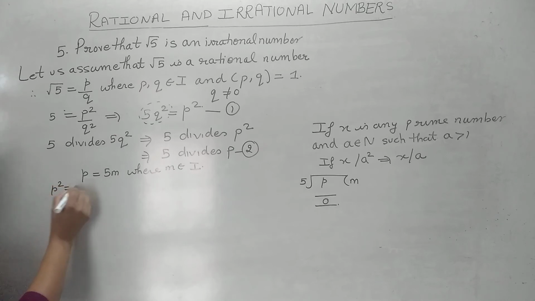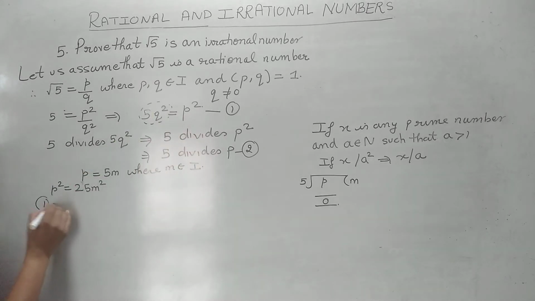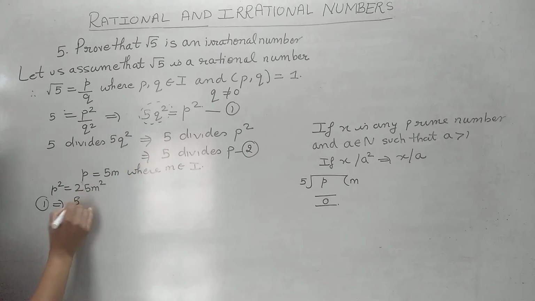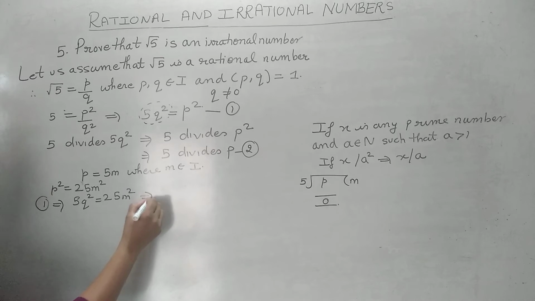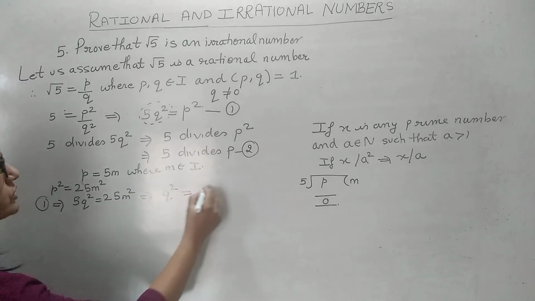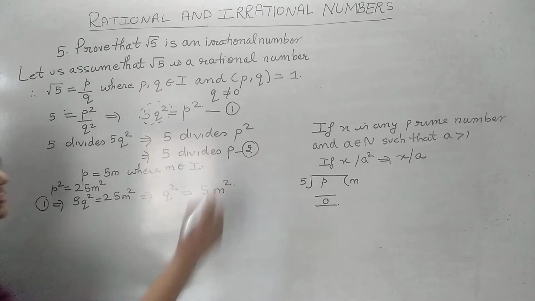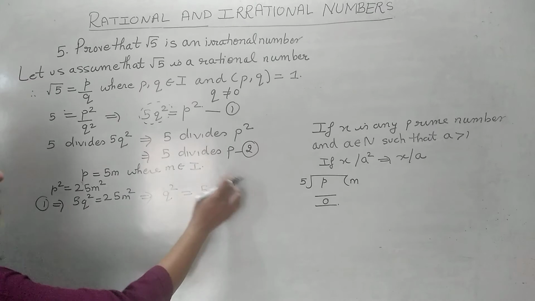Do the squaring on both the sides. We get this thing. Now we substitute it here. So this first equation implies that 5q square is 25m square. We can cancel 5 on both the sides. That is, q square is equal to 5m square. This thing we are getting. Now again, what is this?